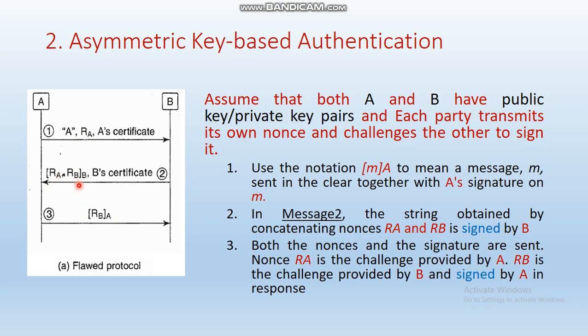The nonce RA is the challenge provided by party A, and RB is the challenge provided by party B, signed by A in response. This is the asymmetric key based authentication. Here the mutual authentication happens between party A and B through digital certificates.